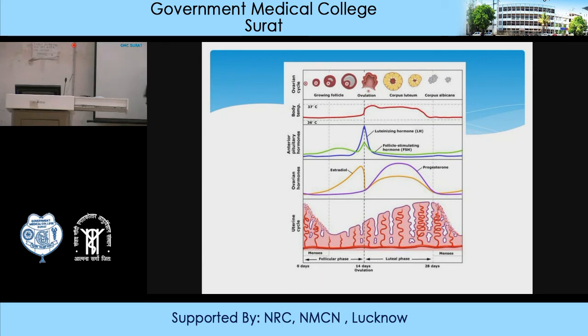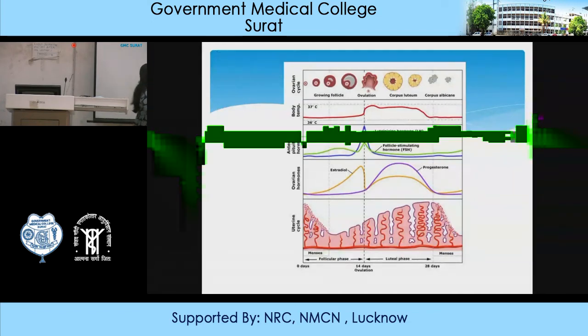Then next is the follicular phase. The blood vessels and all, they start growing. The stromal cells, the tissue of the endometrium, they start increasing. The glands increase. The connective tissue increases. The endometrial cells are increased. And ultimately, on the 14th day, there is ovulation.